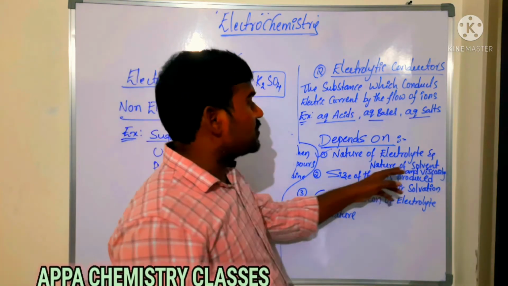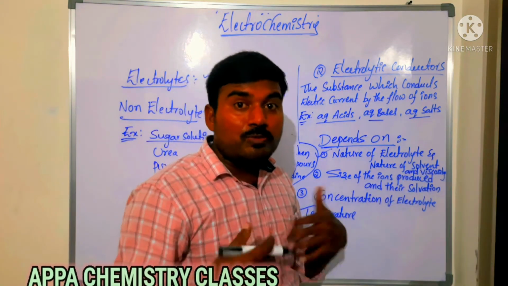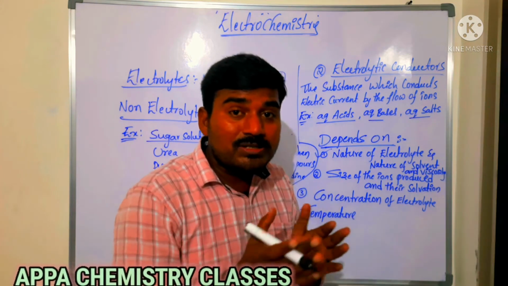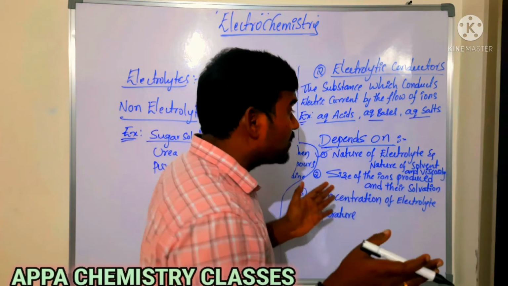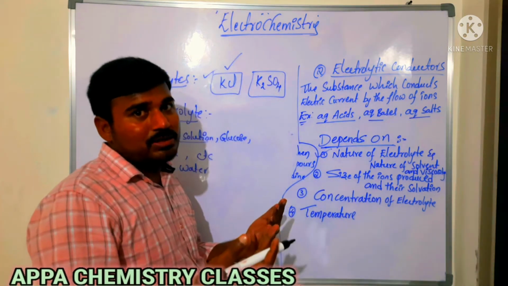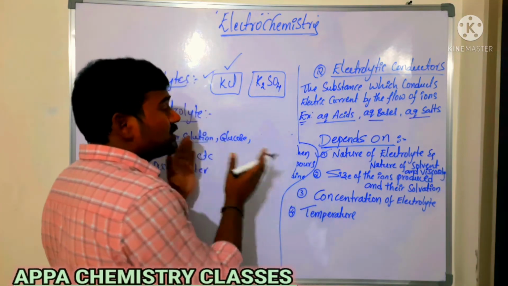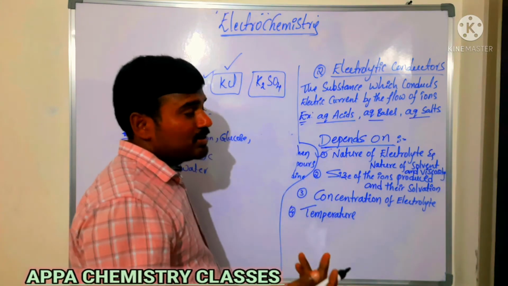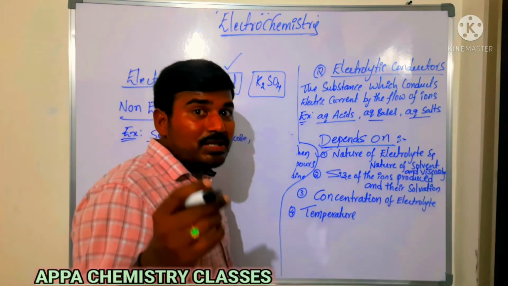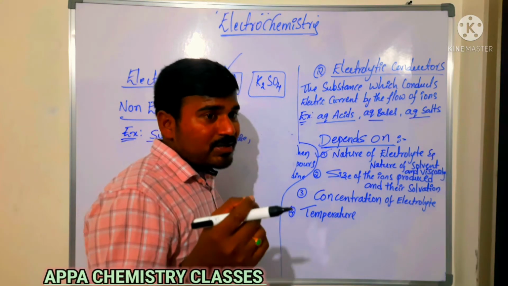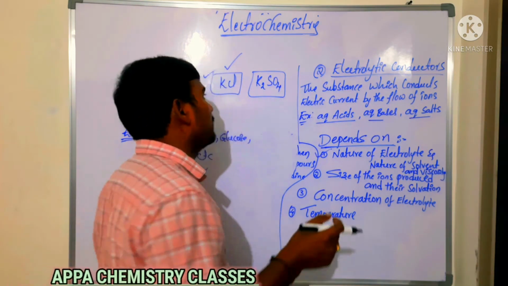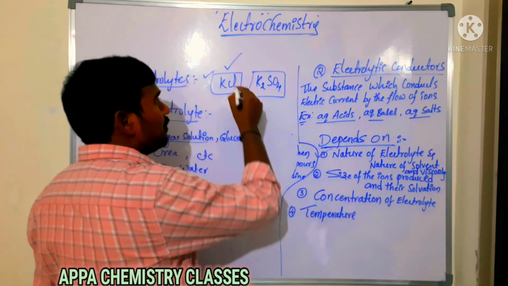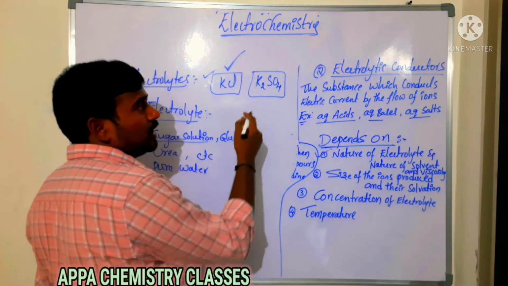It also depends on the nature of the solvent. We have polar solvents and non-polar solvents. In a polar solvent, the salts undergo dissociation because polar solvents have a high dielectric constant. Due to this, they can separate into ions, so polar solvents conduct more electricity. And the solvent viscosity should be low. Viscosity is nothing but the thickness of the solvent. After that, the size of the ions produced and their solvation matter. I told you that potassium chloride is more conductive than potassium sulfate.